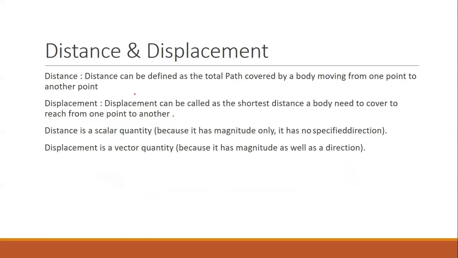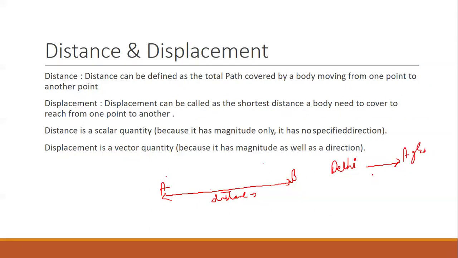Now let's discuss distance and displacement. As we discussed, for motion an object needs to change its position from point A to point B. Distance is the path traversed by the object, the total path covered by the object to move from point A to point B. Like you go from Delhi to Agra, and suppose it took x kilometers, this is the distance traveled by the object.